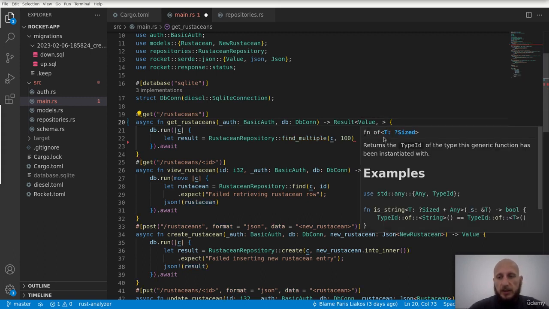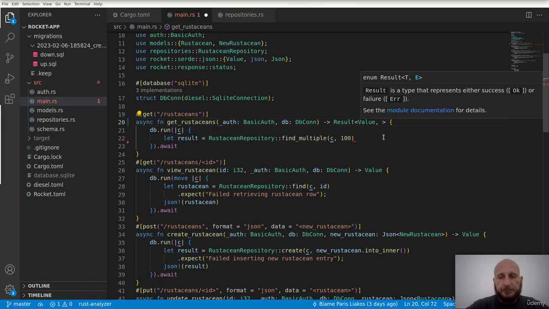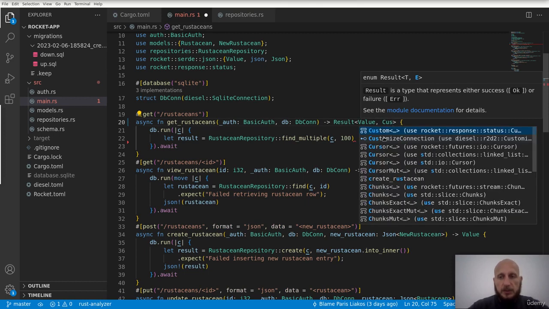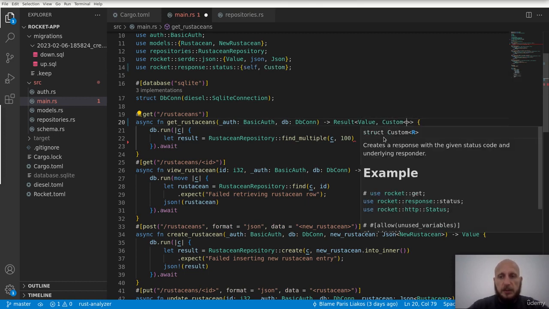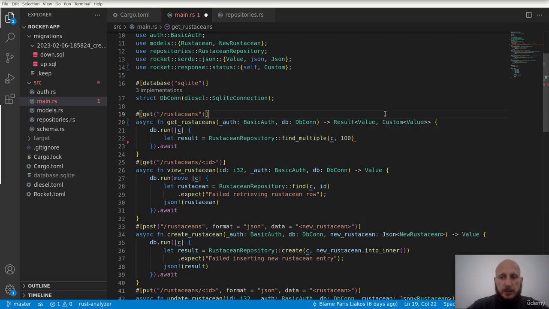But in case of an error, we're going to have a custom status code, and this custom status code will also be accompanied by some kind of JSON message. So whatever happens, we always return JSON, but in case of failure, we will also have a custom status code. Depending on the failure, of course, the status code will be different.